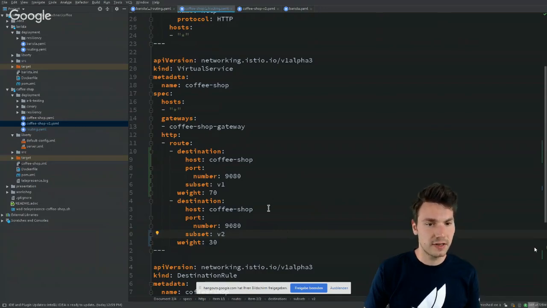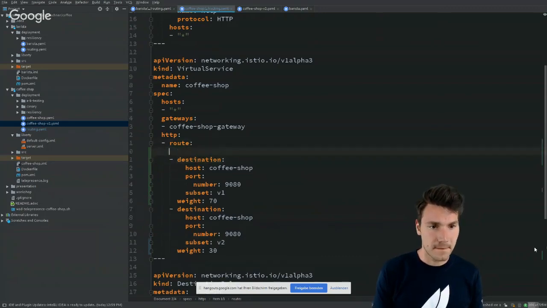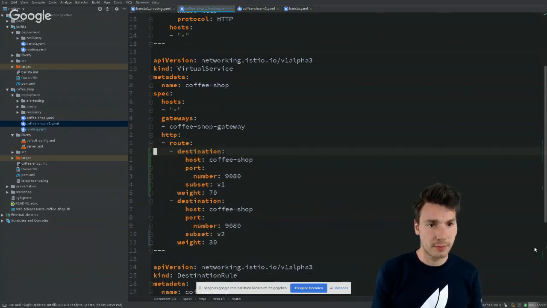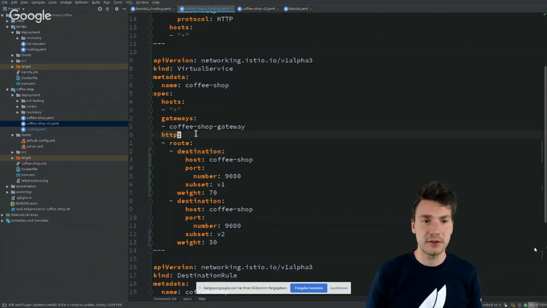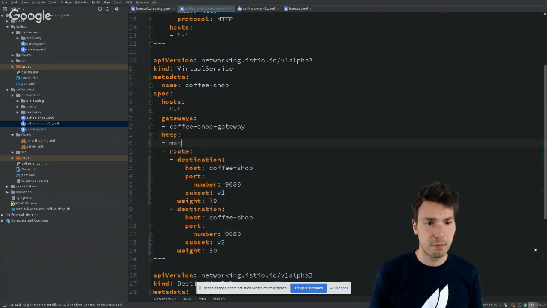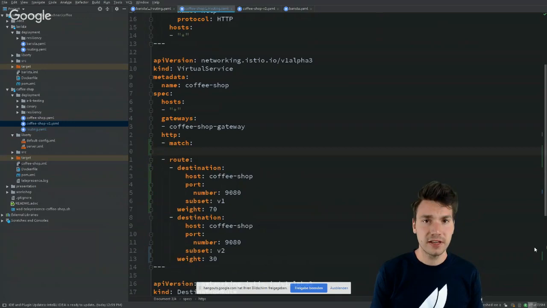So what else is there? We could have some other approach where we do some A/B testing as well, where instead of that, we introduce some further criteria. For example, instead of the route matching the traffic, match the HTTP headers.